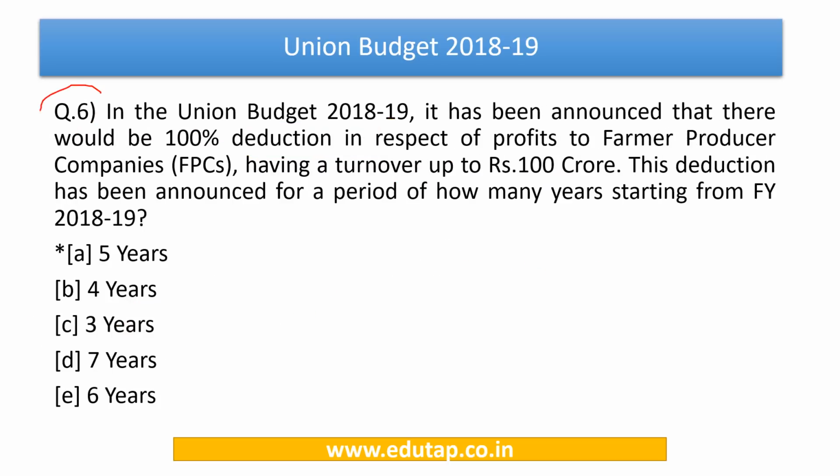Moving on to question number 6. In the Union Budget 2018-19, it has been announced that there would be 100% deduction in respect of profits to farmer producer companies which have a turnover of up to rupees 100 crore. This deduction has been announced for a period of how many years starting from the financial year of 2018-19? The answer to this question is 5 years.